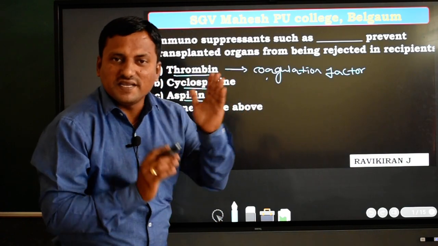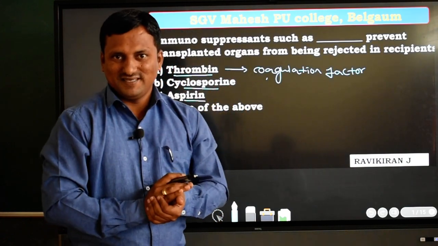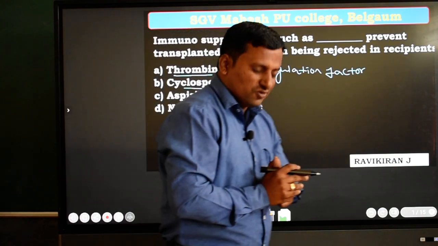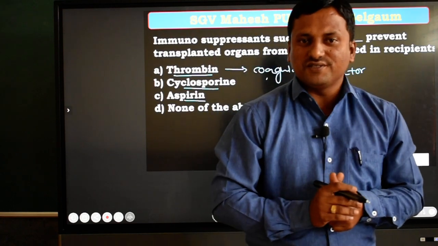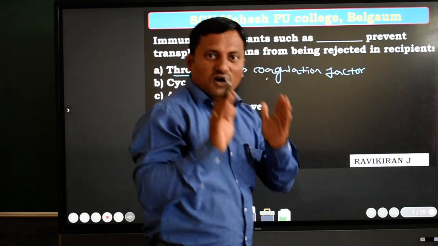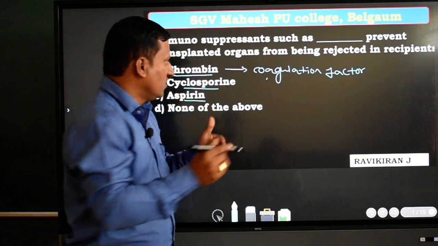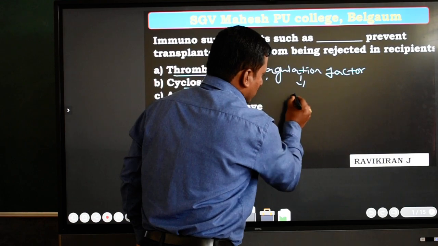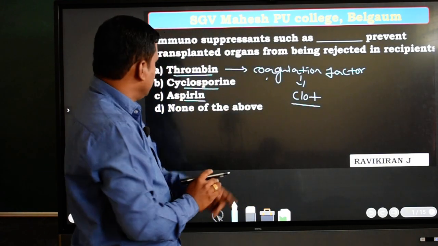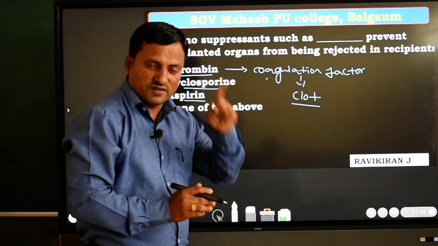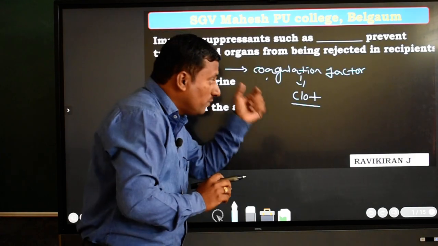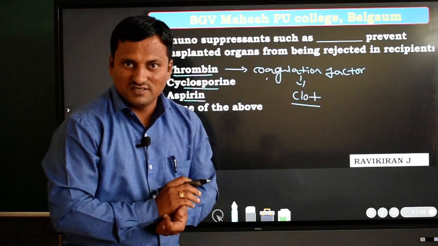Coagulation means clotting. If we think about the coagulation concept, it is related to the blood, how the blood becomes coagulated to form a clot. That is what we call clotting. This thrombin is responsible for that. I am going to tell you the mechanism of how the blood clots.